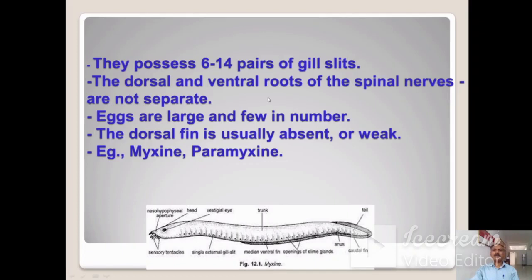The dorsal and ventral roots of the spinal nerves are not separate. The eggs are large and few in number. The dorsal fin is usually absent or weak. So here you can see the dorsal fin is not there, and if it is present, it is very weak. The examples are Myxine and Paramyxine. So this is the figure of the Myxine.